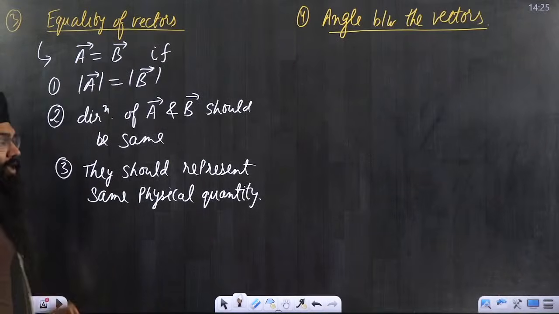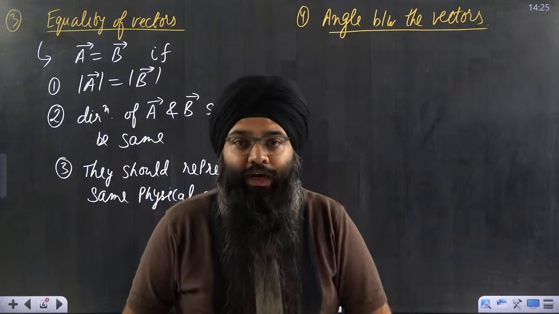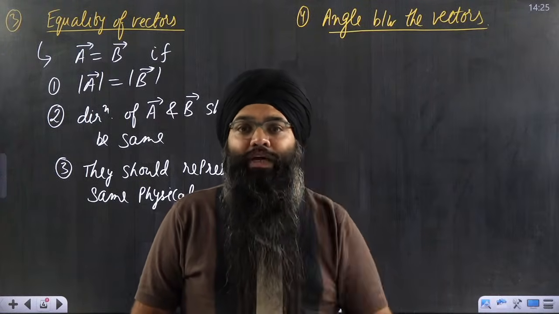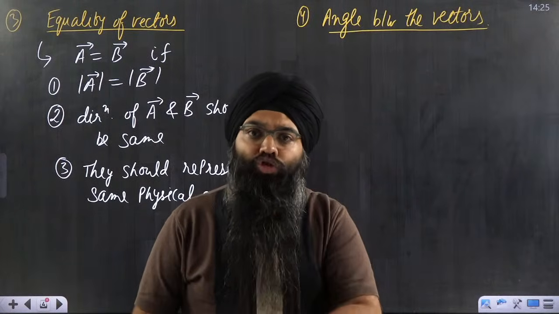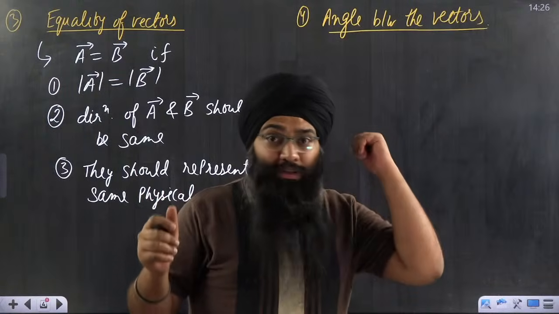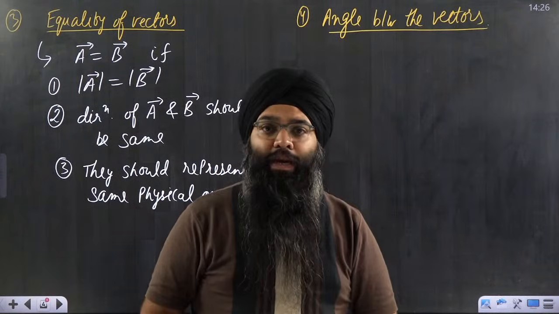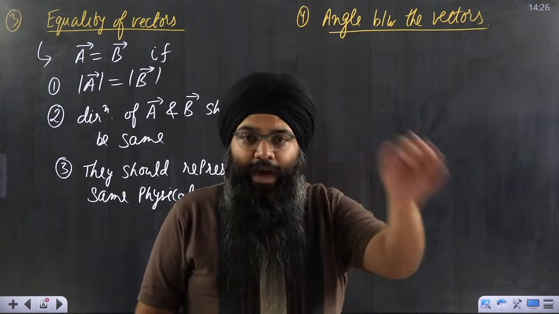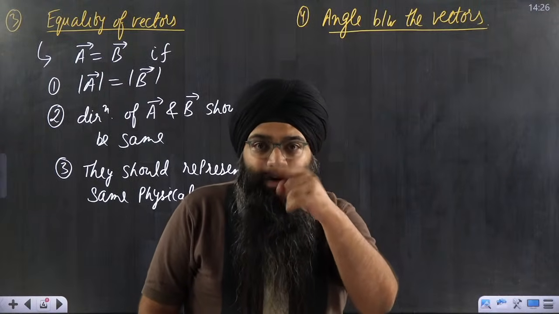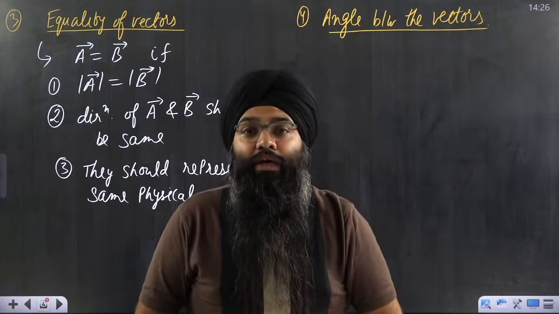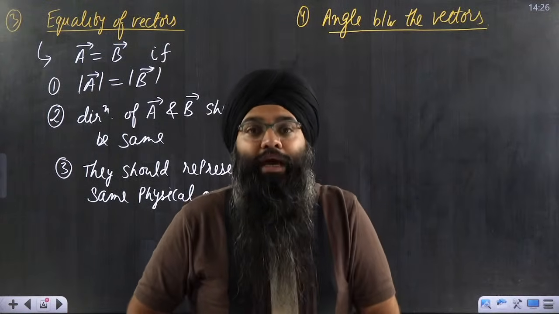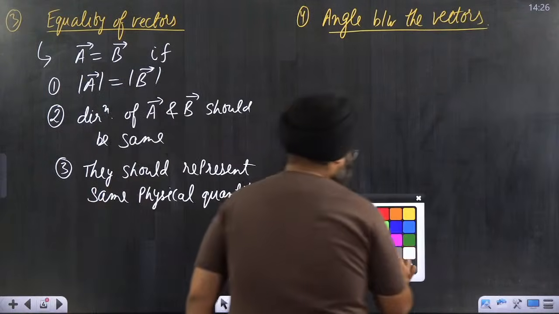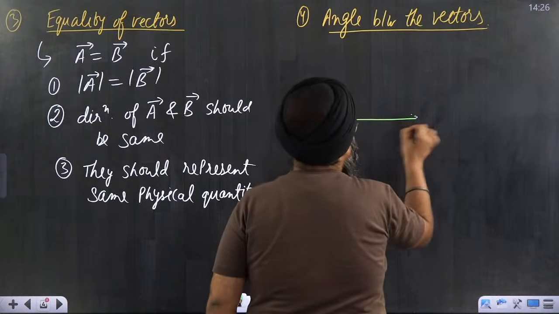So whenever you have two vectors and you want to find the angle between them, always remember that first you have to join the tails of the two vectors. If it is already joined, there is no problem. If it is not joined, then you can shift the vector parallelly, because that is an allowed operation. Then you can find the angle between the vectors. So always remember, shift the vector parallelly, join the tails of the two vectors, then whatever is the smaller angle between those two vectors will be represented as the angle between the vectors. So let me give you an example so that you understand. Let us suppose this is one vector, A vector.